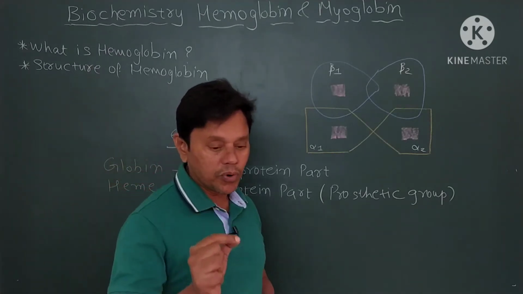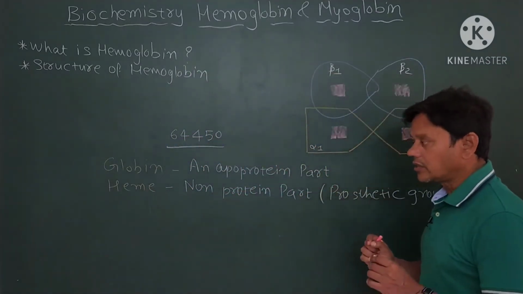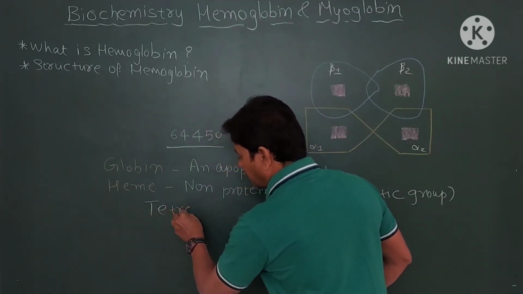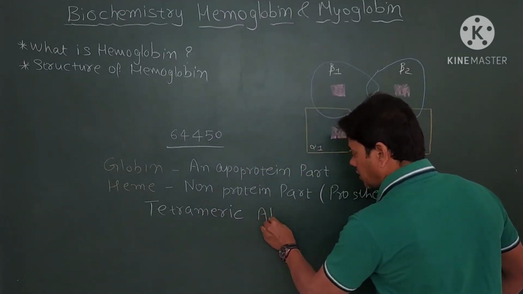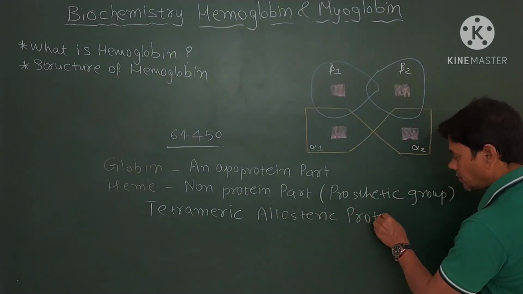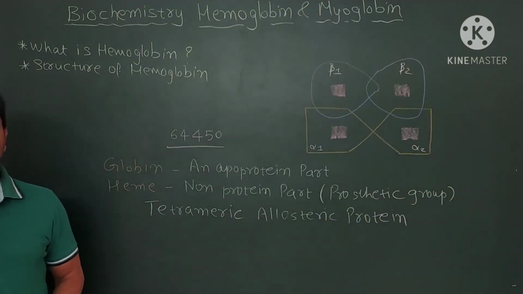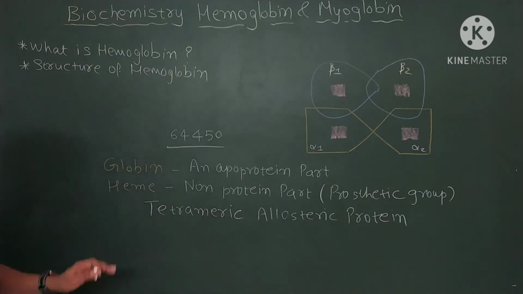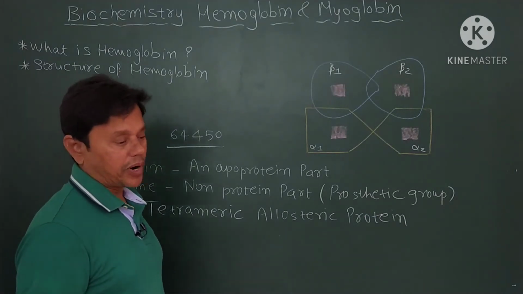Please remember, this is a most important topic: hemoglobin is a tetrameric allosteric protein, and it consists of globin, that is an apoprotein part, and heme, that is a non-protein part.